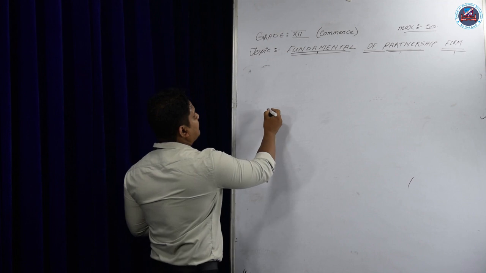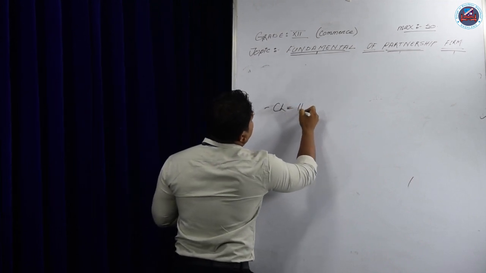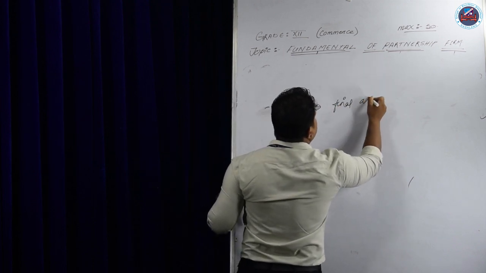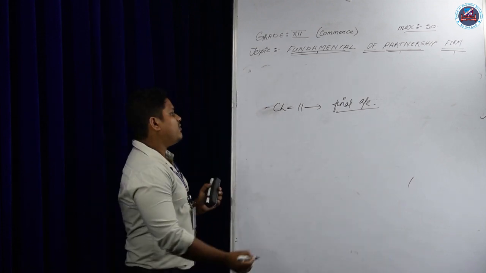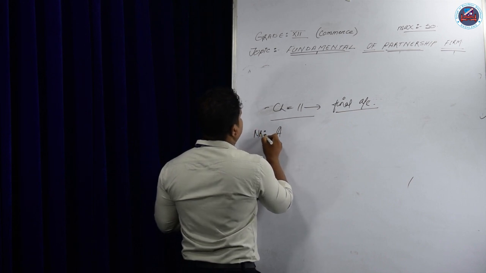In class 11, we have learned how to prepare final accounts. So in class 11, we have learned about the sole proprietorship of a business. Sole proprietorship is what? Suppose Mr. A is doing a business.